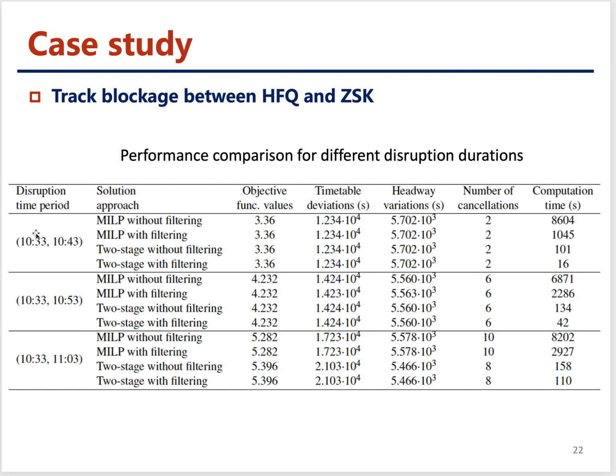We also investigate the effect of the disruption durations. Here the disruption lasts for 10 minutes, here 20 minutes, and here 30 minutes. As we can see, with the increase of the duration, the objective function value also increases. The timetable deviations also increase, and so does the number of cancellations. And the computation time of the two-stage approach with filtering constraints in general performs well, but for some cases, the computation time is still a little bit long.